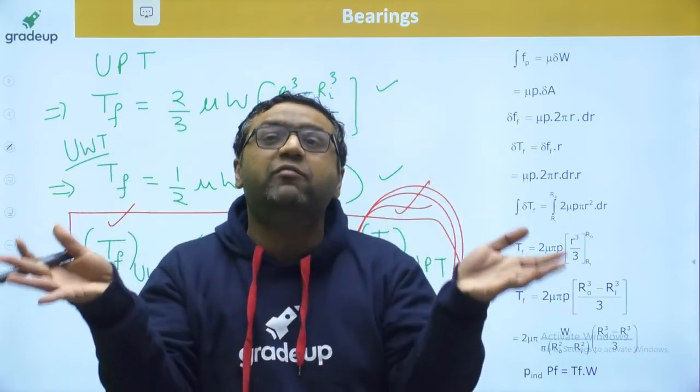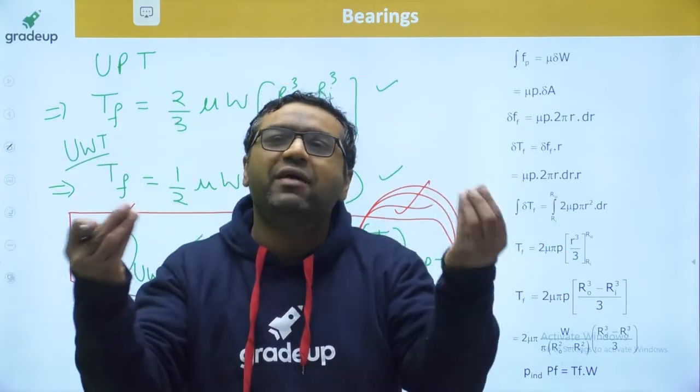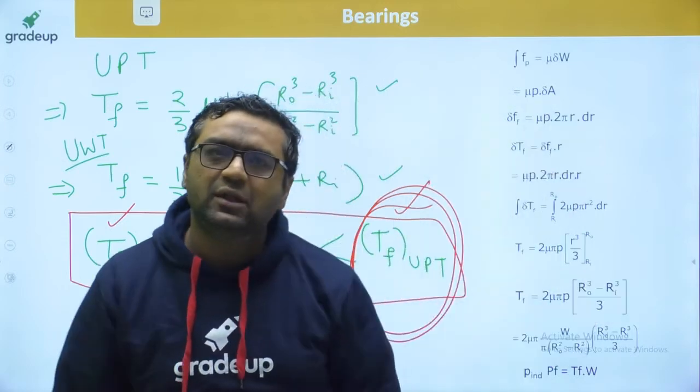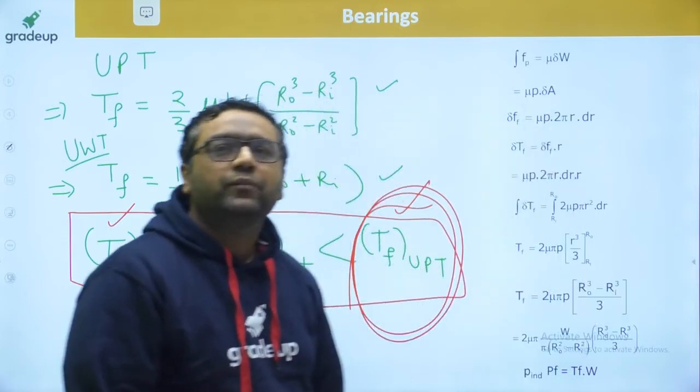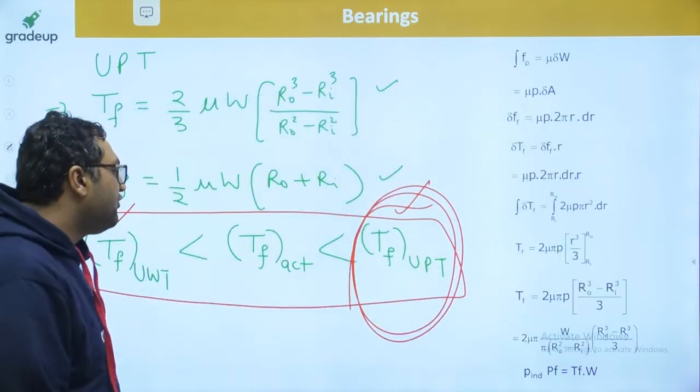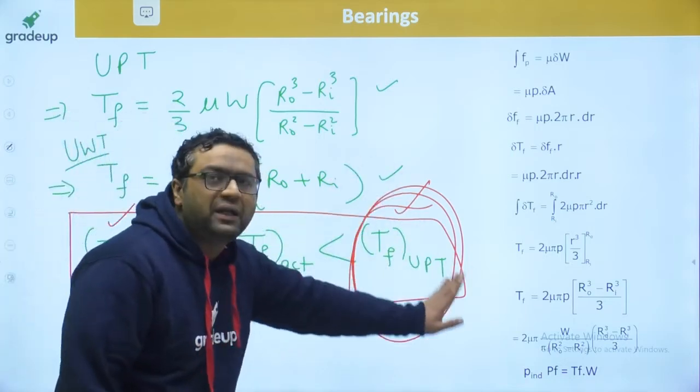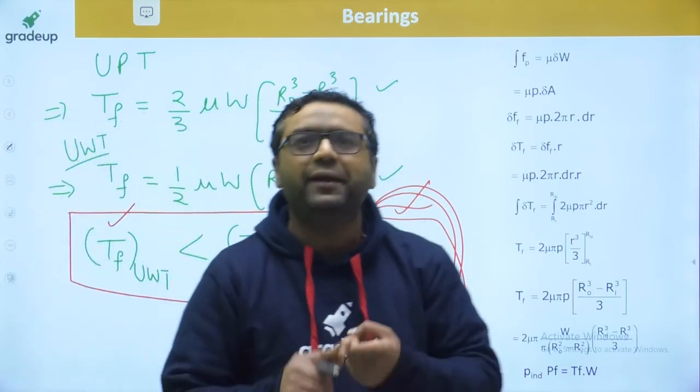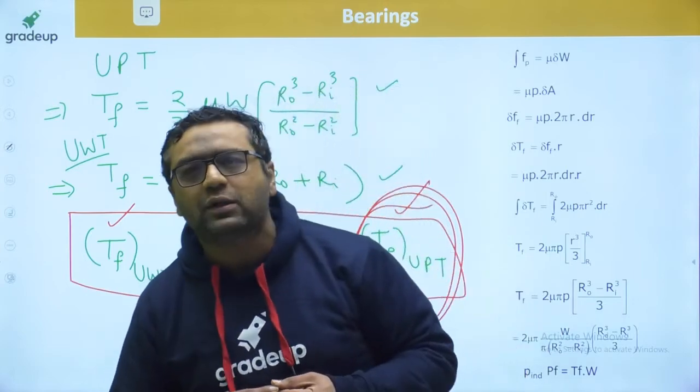Because if that maximum is what you can use, you don't have any issue with that, you can start that business. That is something, guys, related to this concept. So guys, for bearing, always go for UPT if nothing is mentioned. Okay, now what about clutches?